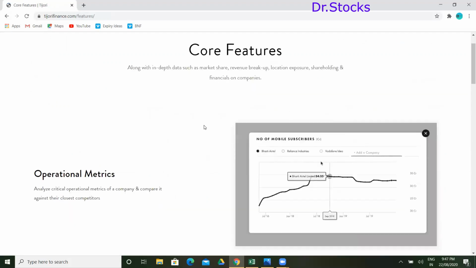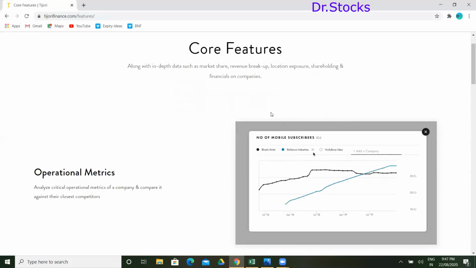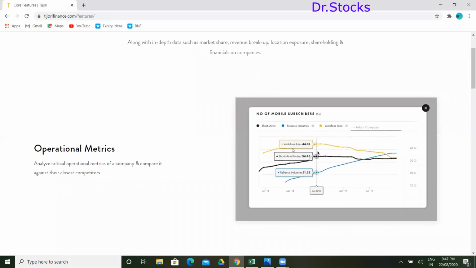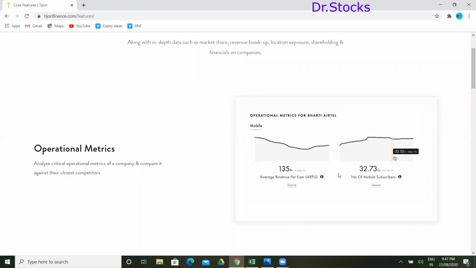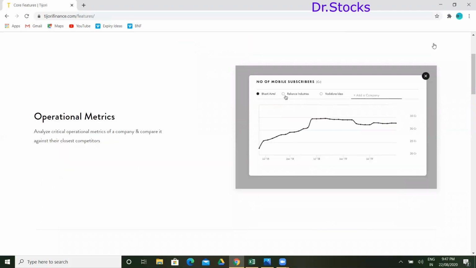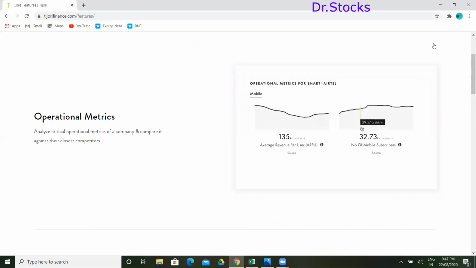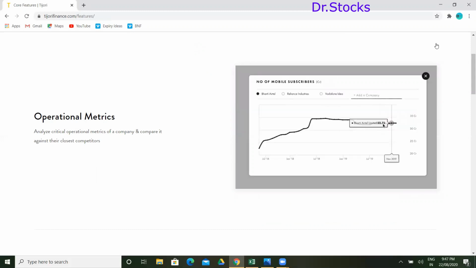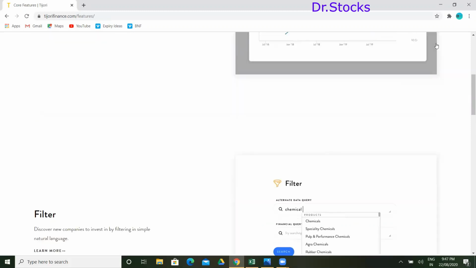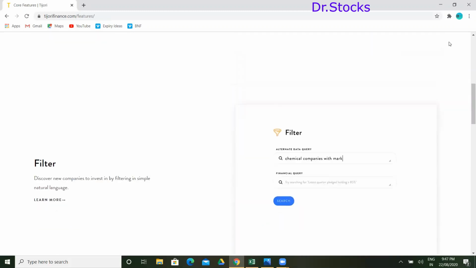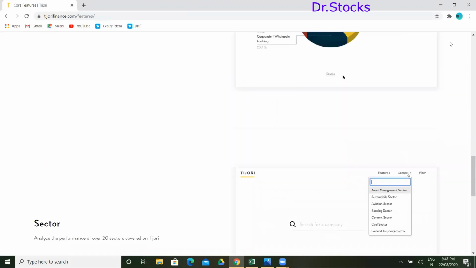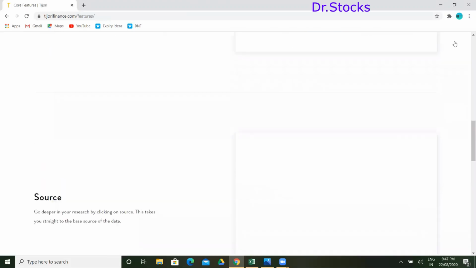So this is how these sites will work, and that is how they have given it. It shows the current number of mobile subscribers, ARPU, all those things. It's like an Economic Times or Business Standard paper, which gives complete information about where the actual cost of the company is going and how it is getting utilized. We can apply these filters. Let's go one by one in detail.